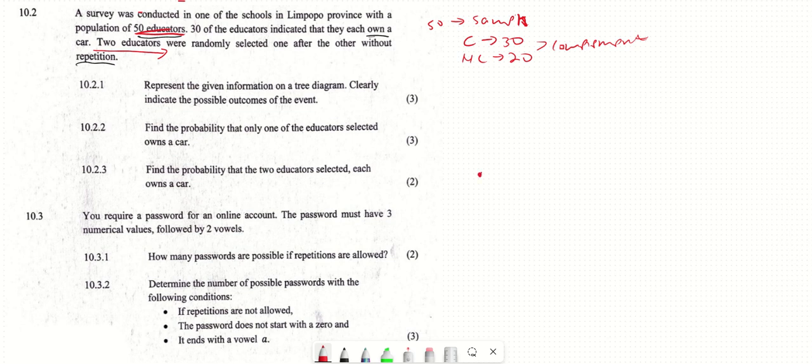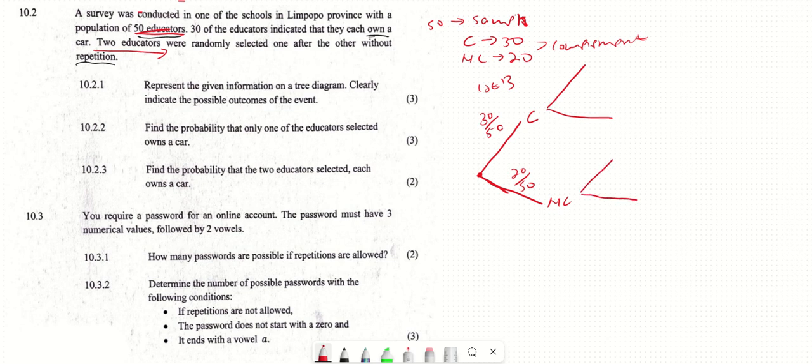Now let's start here. In the first event, one of the events will take place. Either you're going to choose one with a car or one without a car. That's the first event. So how many have cars? 30 out of those 50 educators have a car, and 20 out of those 50 educators don't have a car. This is the first branch. Then the second branch is linked to the first branch in this way.